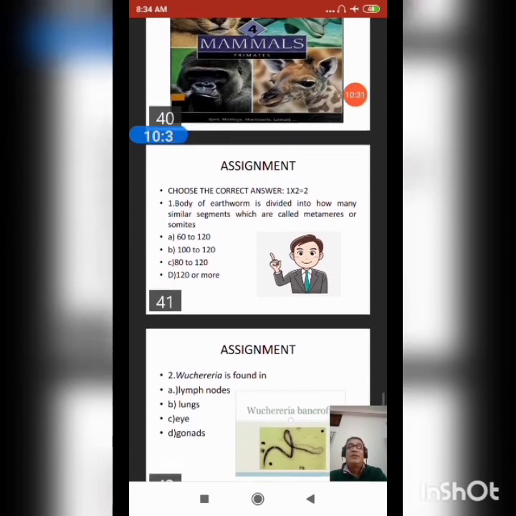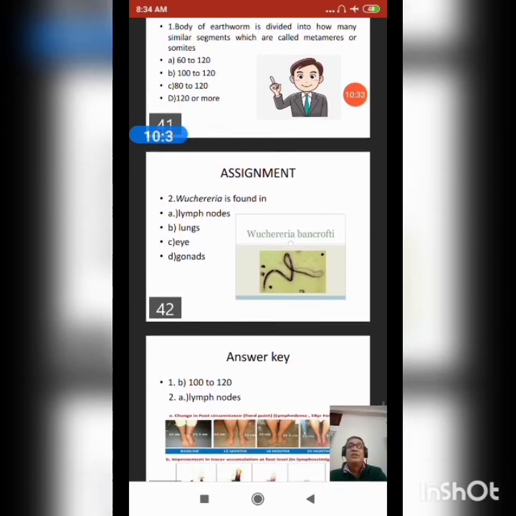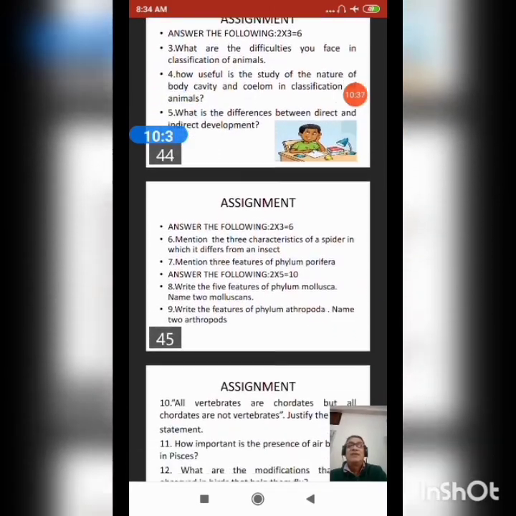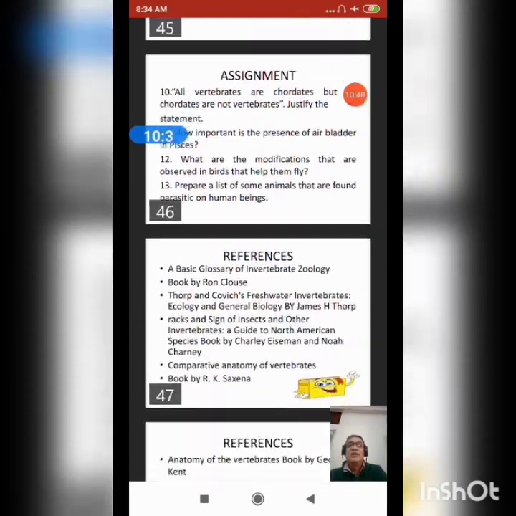Here I have given you some assignments also. You go through the text, find out the answers and submit. This is just for the revision of the lesson.